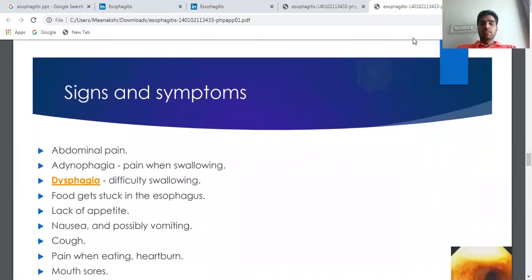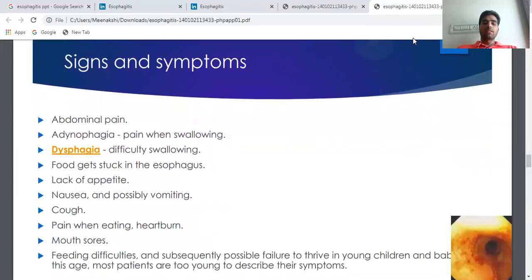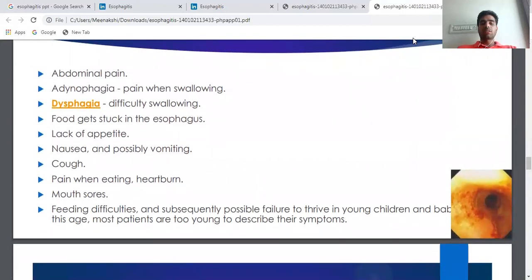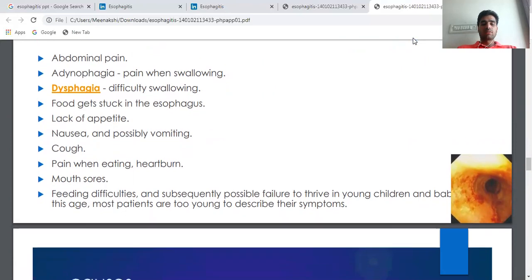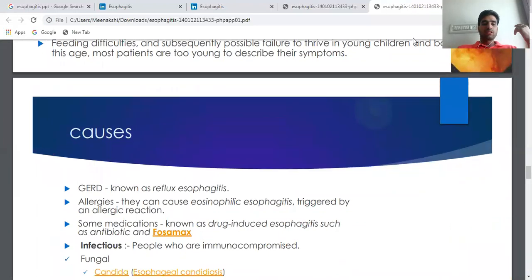Signs and symptoms: abdominal pain, odynophagia. Odynophagia means pain when swallowing. Dysphagia means difficulty in swallowing. Food gets stuck in the esophagus, lack of appetite, nausea, and possibly vomiting, cough, pain when eating, heartburn, mouth sores, feeding difficulties, and subsequently possible failure to thrive in young children. These are the symptoms of esophagitis.